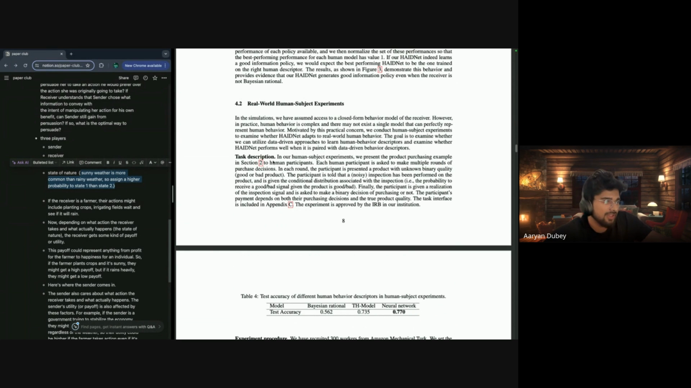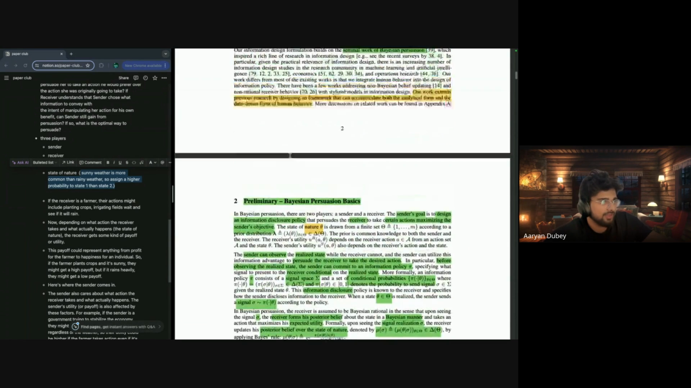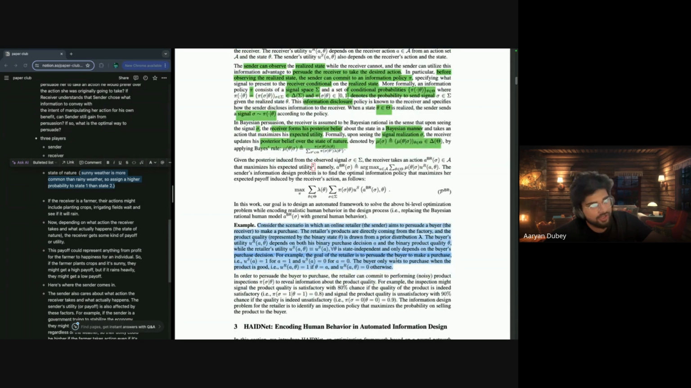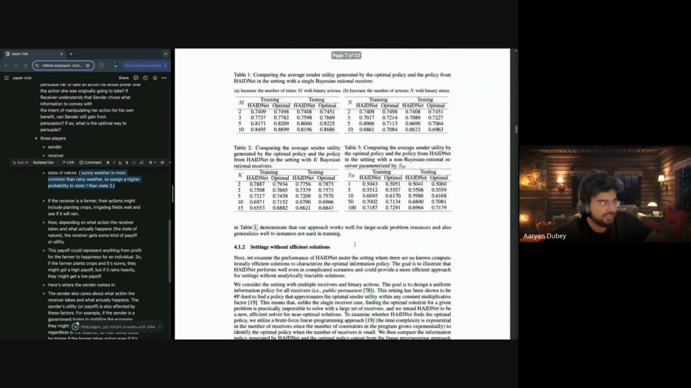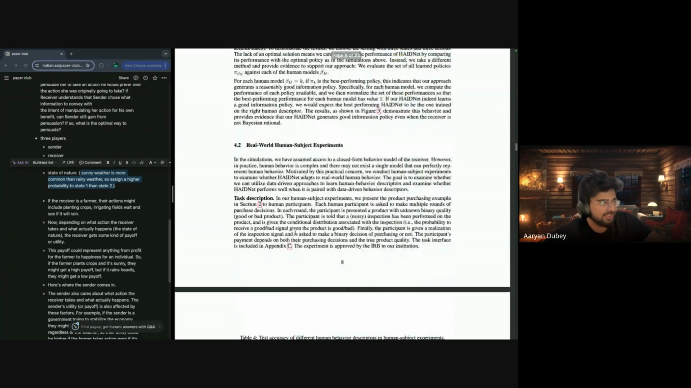I think that's good. So they say that in the human subject experiment, they present the product purchasing example in section 2 to human participants. This is the human subject persuasion example I explained to you guys, like the online retailer, where there's a probability of the product being good or bad, right? They explain that to the participants. There are many participants, we'll see afterwards.